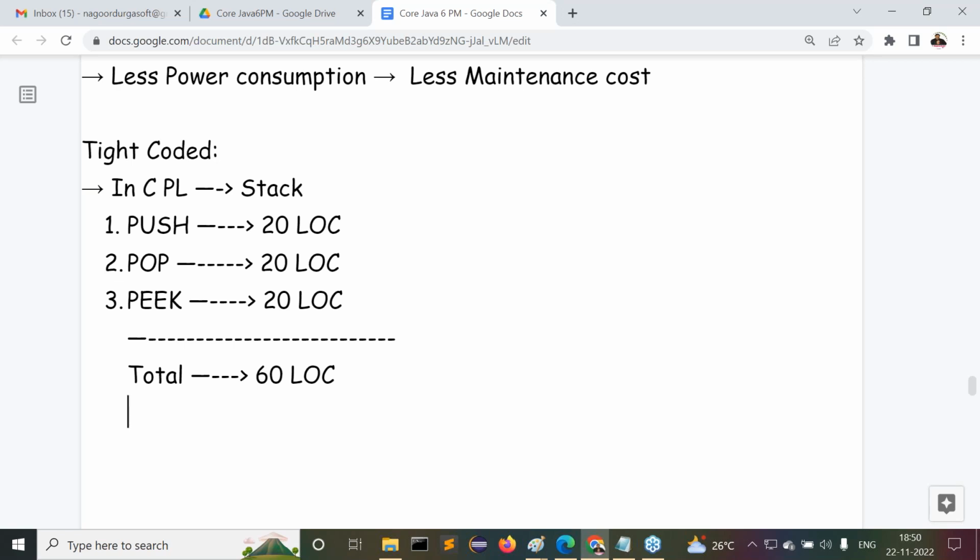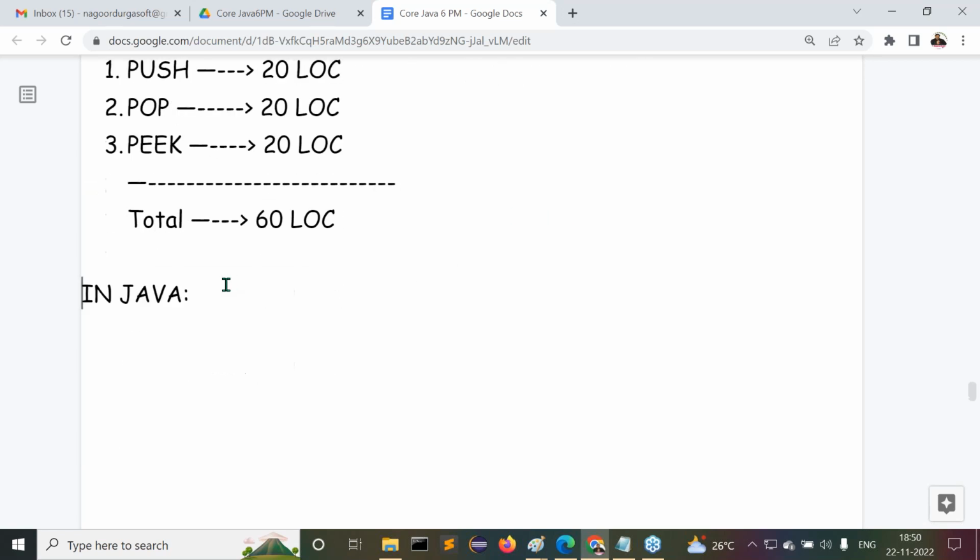Now understand it clearly. In Java, for example, I want to perform the same stack operations. Observe carefully. In Java, Stack is a predefined class. Stack s is equal to new Stack, I created an object for the stack. Next, s dot push of some element. Finish, my push operation is completed.